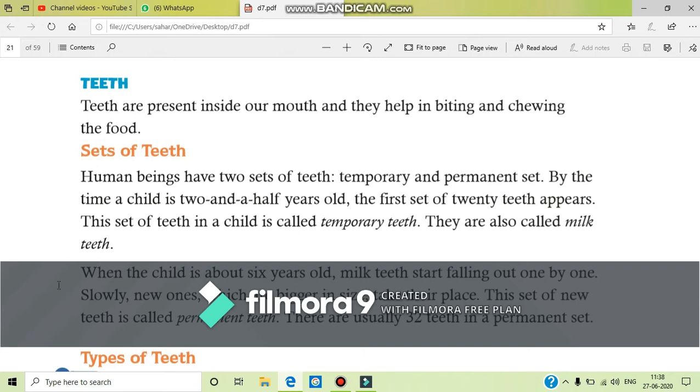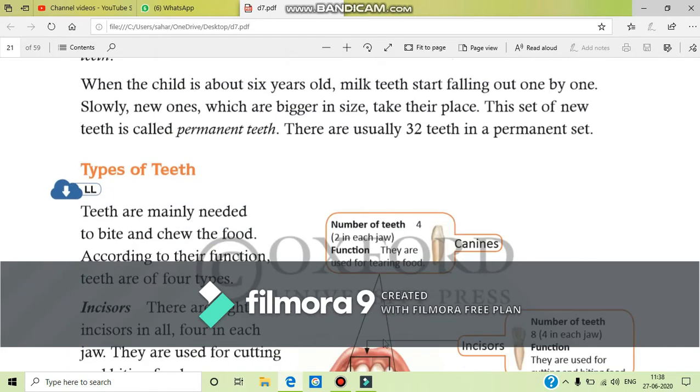Okay. Next, between the ages of 6 to 12, the milk teeth fall out one by one and new ones grow in their place. So these are called permanent teeth. Why are these called permanent teeth? Because they will remain with you until you grow old. That's why they are called permanent teeth, and there are usually 32 teeth in a permanent set.